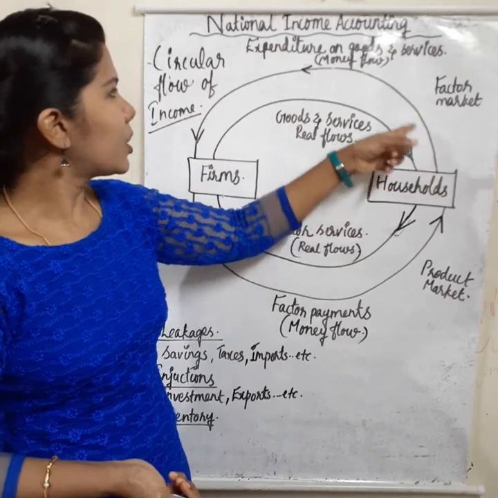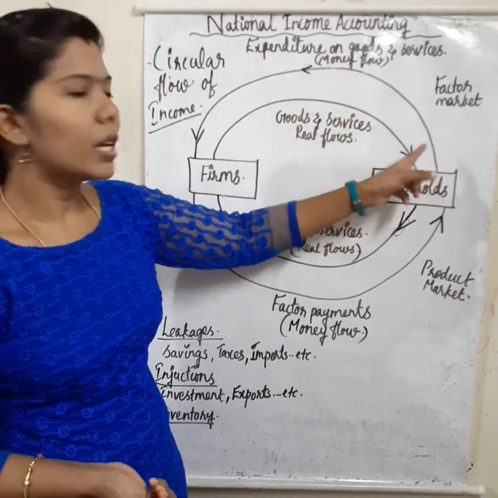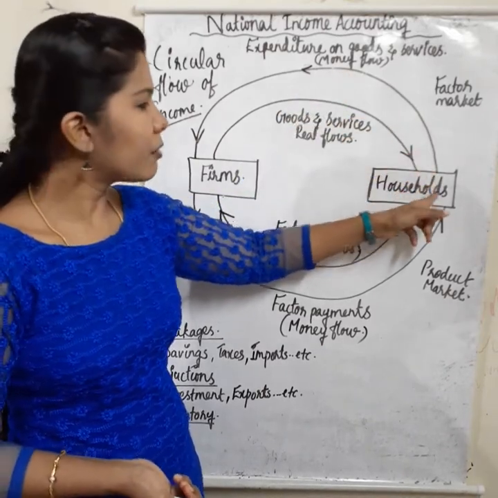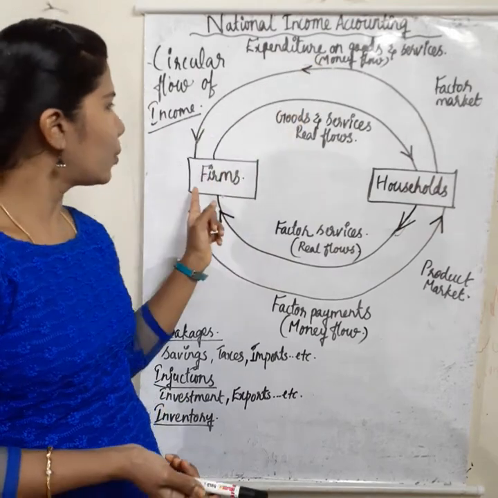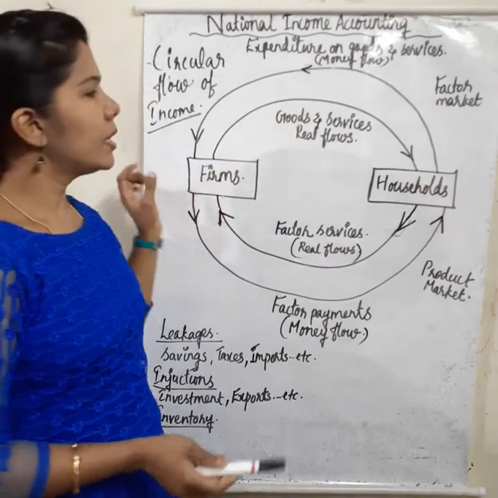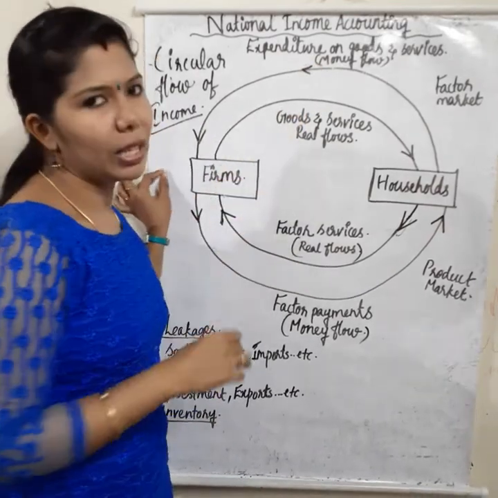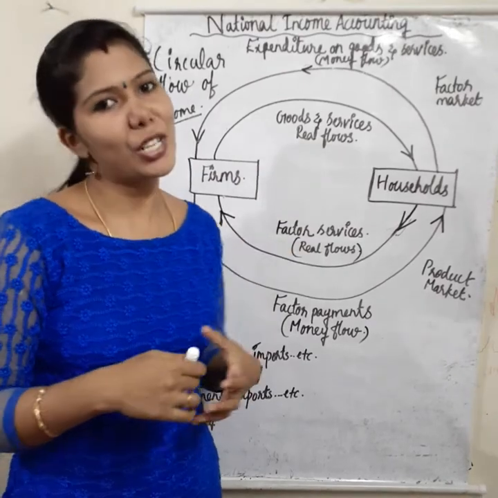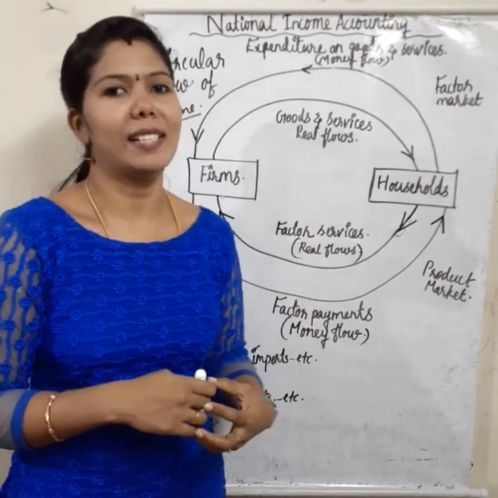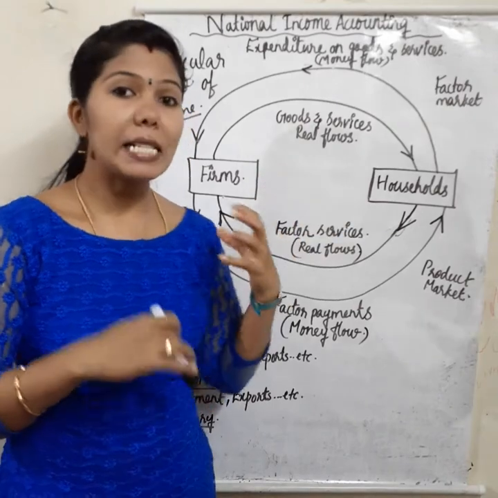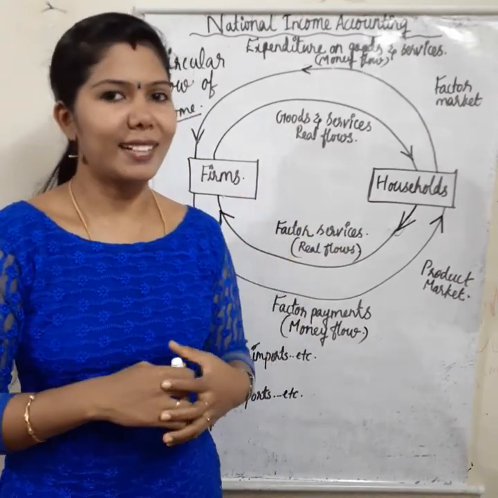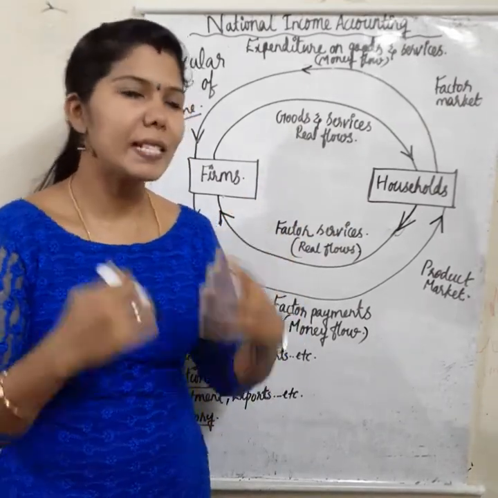So money flows come from the household sector back to firms. These are the interrelationship and interdependence. Each sector depends on the other.